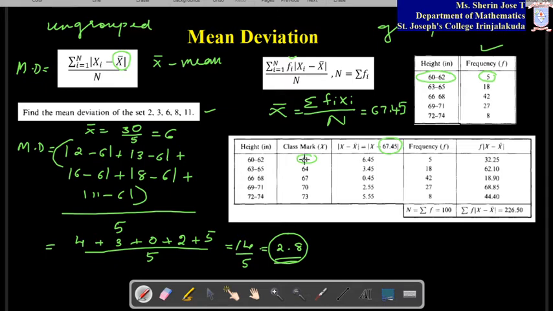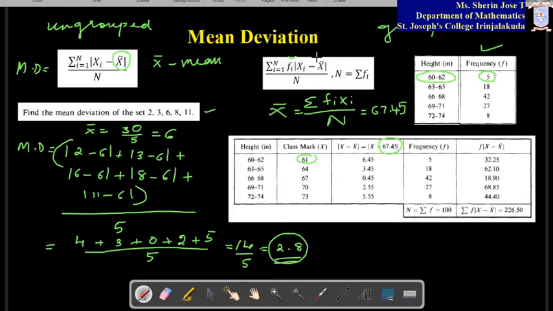Then this class mark we have written. From each class mark you have to subtract 67.45. That is Xi minus X bar. Then you have to take the modulus, so no need to write the sign over here. So 61 minus 67.45 will give you 6.45. 64 minus 67.45 will give you 3.45. Likewise, from each value we are subtracting the mean. So you will get this much value.